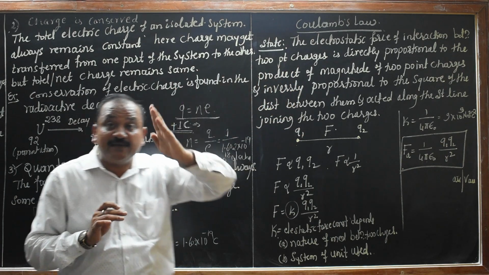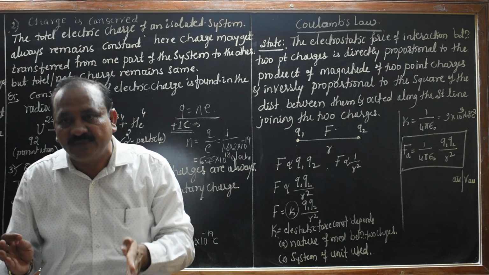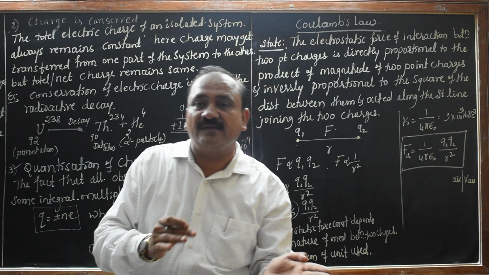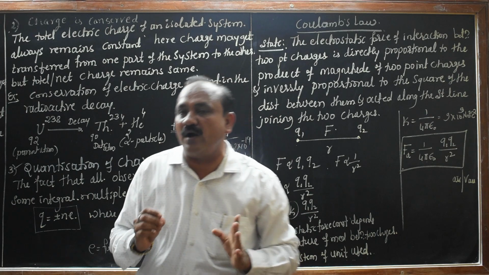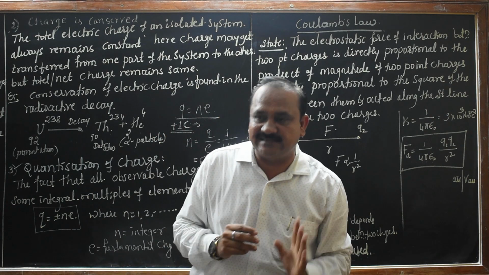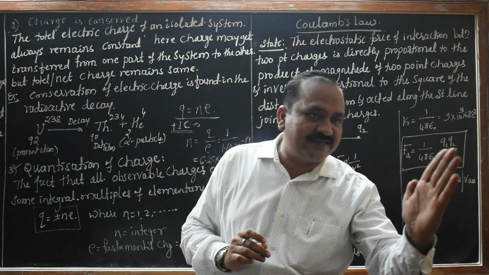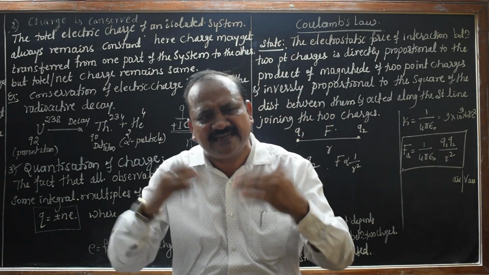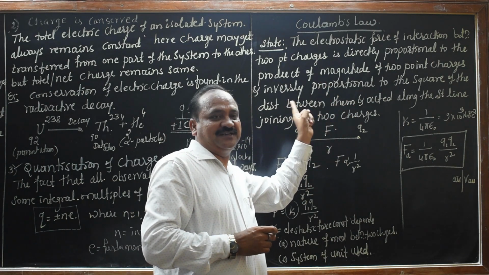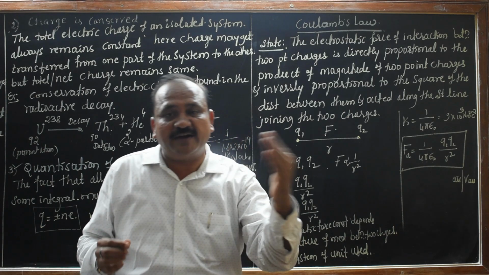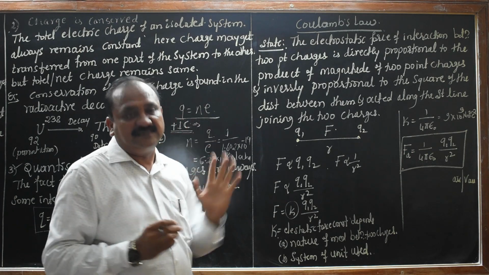See, electrostatic force of interaction, that force of interaction, it may be that attraction or it may be, say, repulsion. It is totally depending on what factors? The nature of charges. The nature of charge means what? The charge is positively charged, the charge is negatively charged. That is the nature. So, the force of attraction or repulsion. Interaction is nothing but what now? Force of attraction or repulsion. Depends on what factor? The nature of the charges.